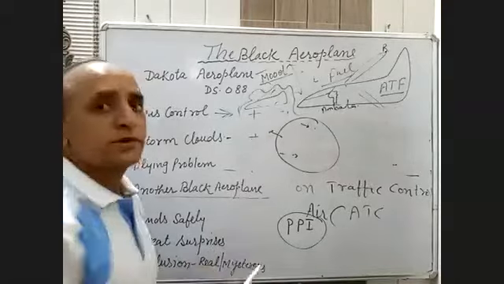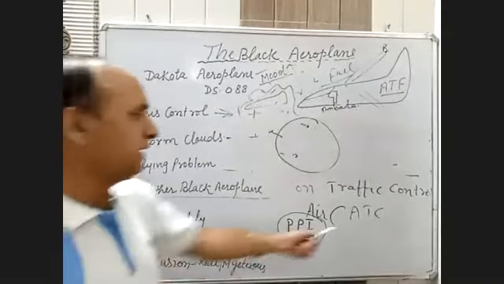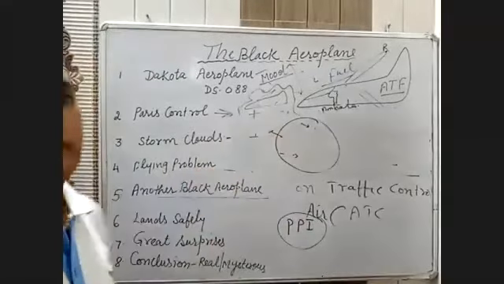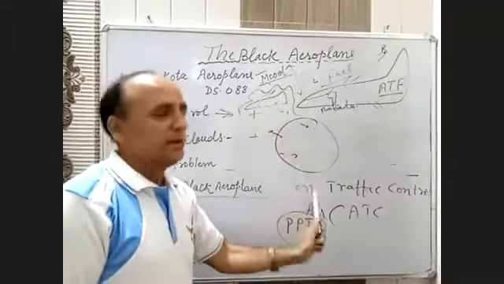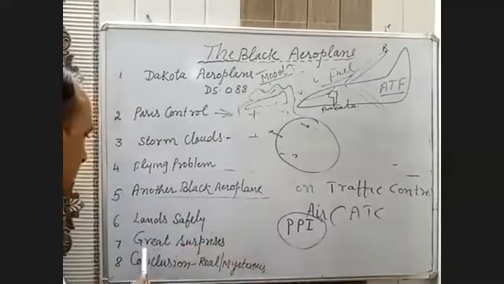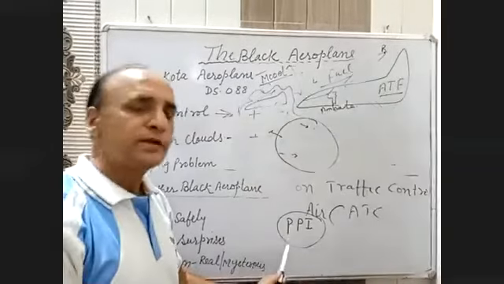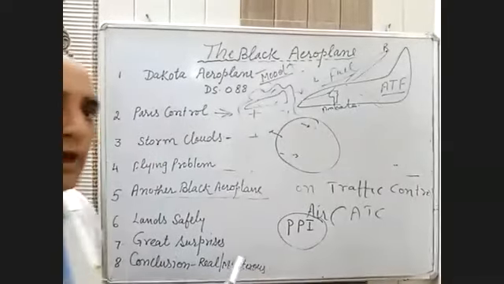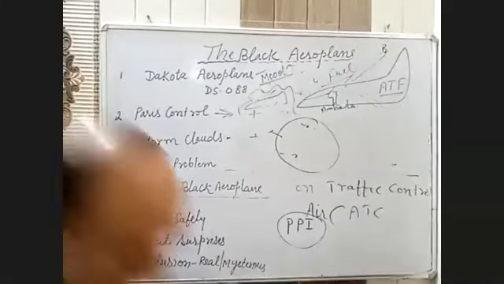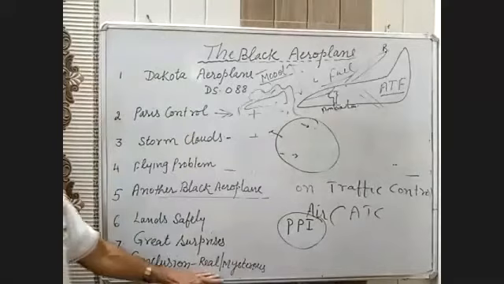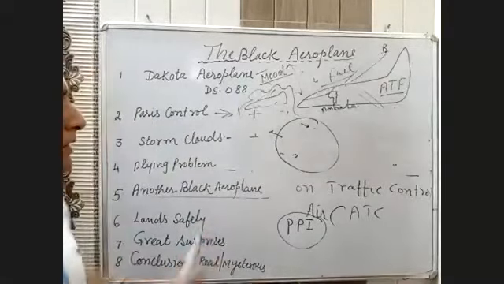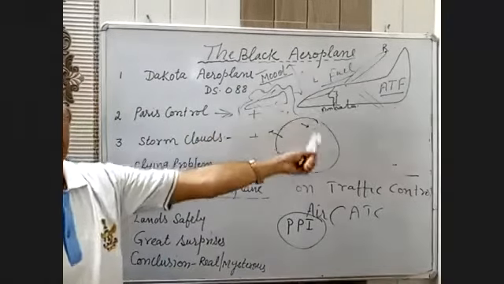And he was surprised also, because why did he go to the ATC, air traffic control? Because he wanted to say thank you to the pilot of the black aeroplane. Black aeroplane के pilot को thanks देना चाहता था, because he had saved him, क्योंकि उसने उसको save कर दिया. So he was very surprised when he came to know that no other aeroplane was flying. But who was the pilot? Now the question, conclusion: who was the pilot of this black aeroplane, and where did it disappear after the Dakota landed?